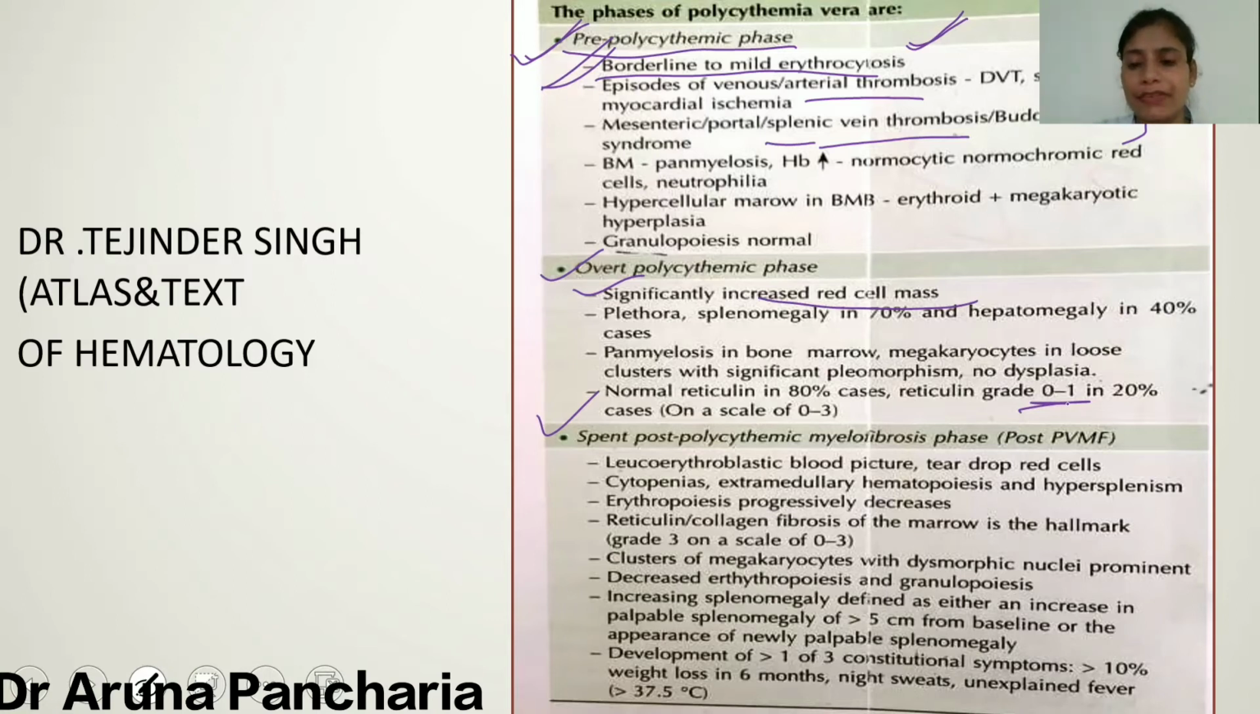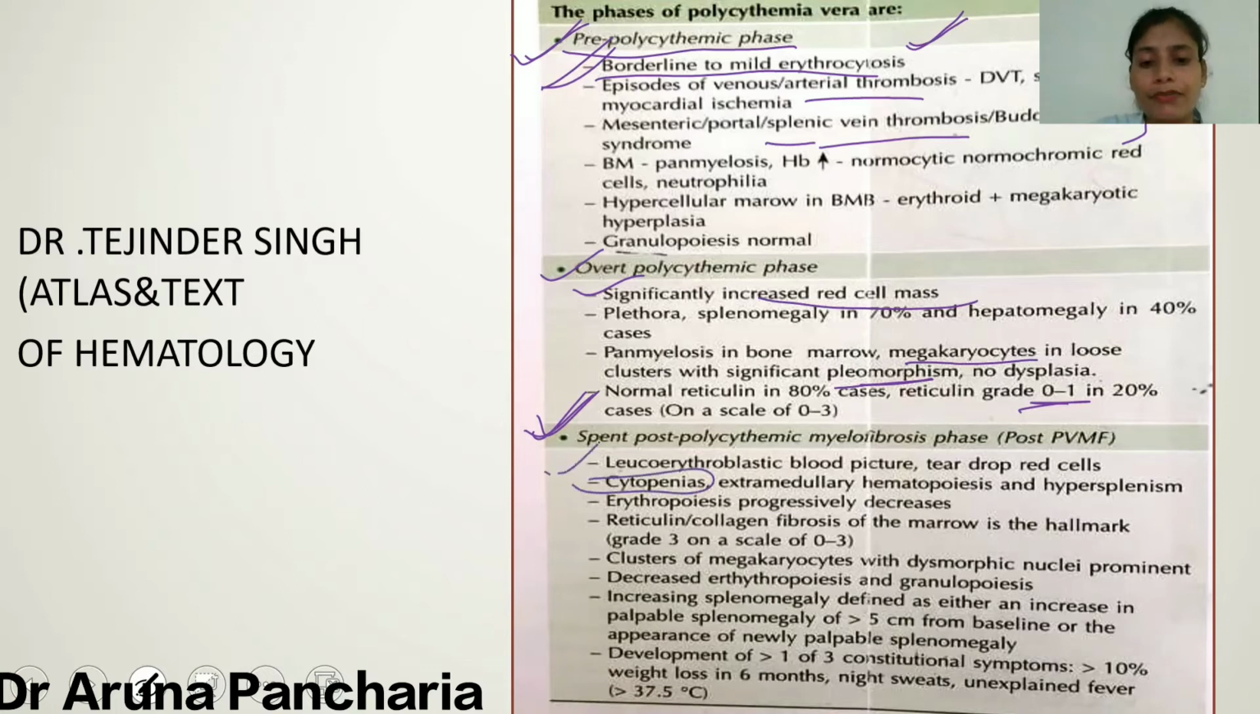I told you in the previous slide also, the characteristic nature of the megakaryocytes is pleomorphism. Now, in the spent phase, the factory has become exhausted, so there is a cytopenia.